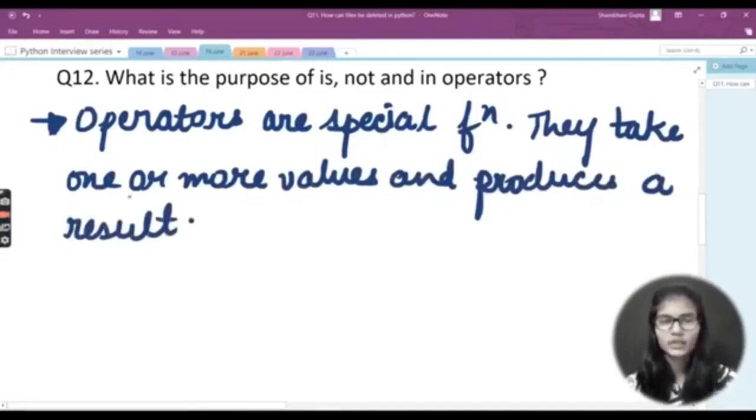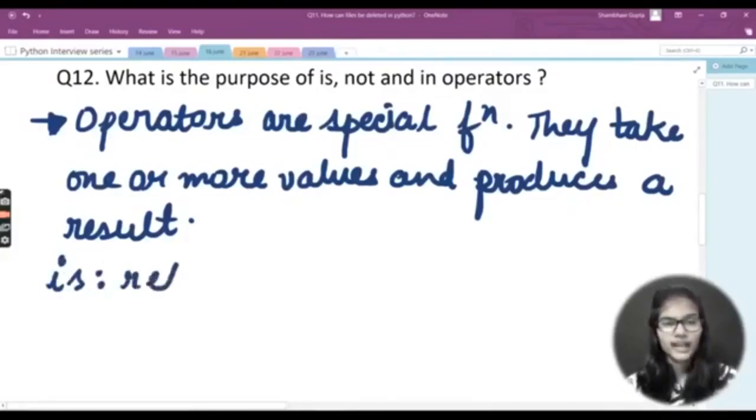Now basically we are going to talk about the purpose of is, not, and in operators. So you need to start your answer for this question like this. You need not get stuck on the topic of operators only, but you need to give a very simple definition of what operators are. So you can just write that operators are special functions. What they do is they take one or more values and produce a result for those particular values, right? Now let's talk about the is operator first. What's the use of this is operator? Let's talk about that.